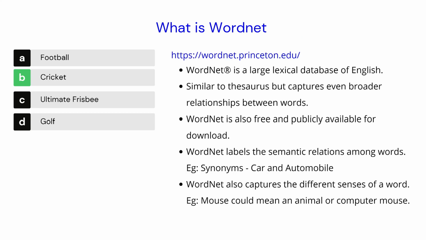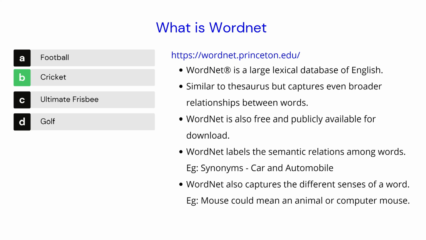So we will first see how we can use WordNet to create these distractors. But first and foremost, let us understand what WordNet is. WordNet is a large lexical database in English, similar to a thesaurus, where you have words and their synonyms, etc. WordNet captures much broader relationships between words, and it's completely free and publicly available for download.